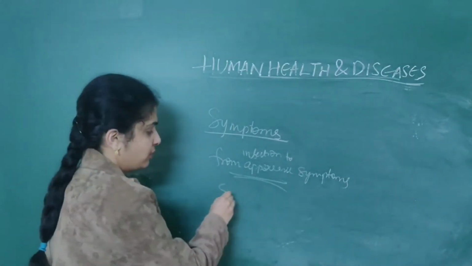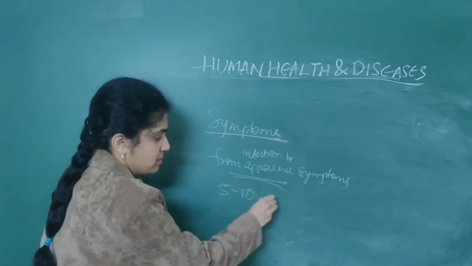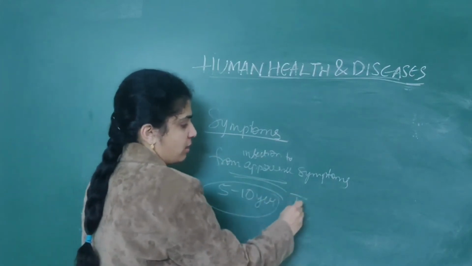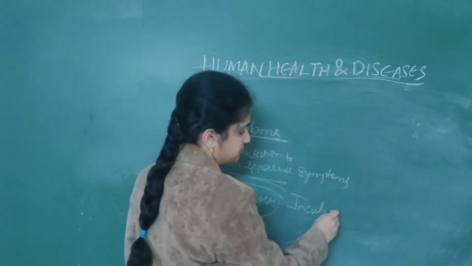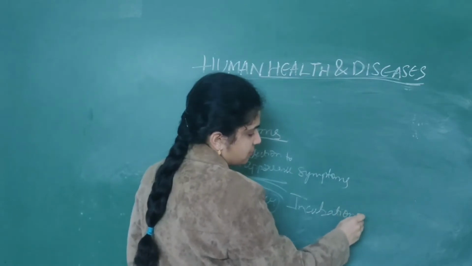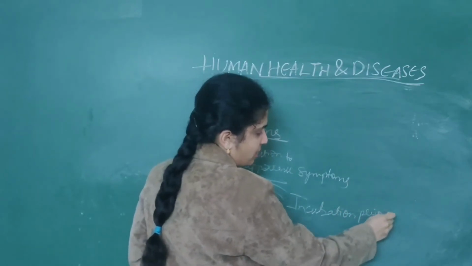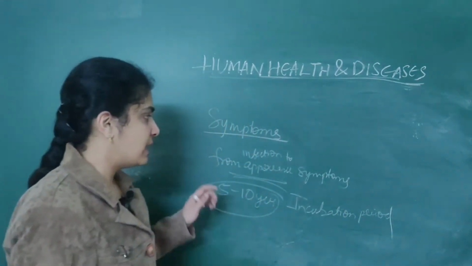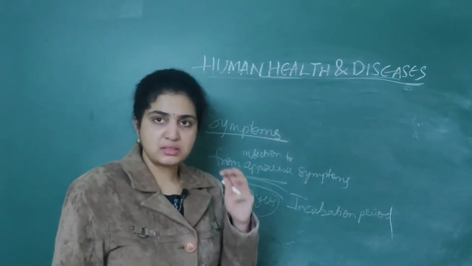Mostly it will take 5 to 10 years. This period is called the incubation period. That is, the person will be infected, and then later symptoms will be produced.